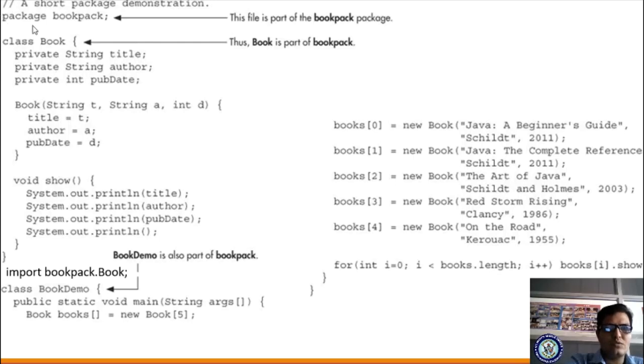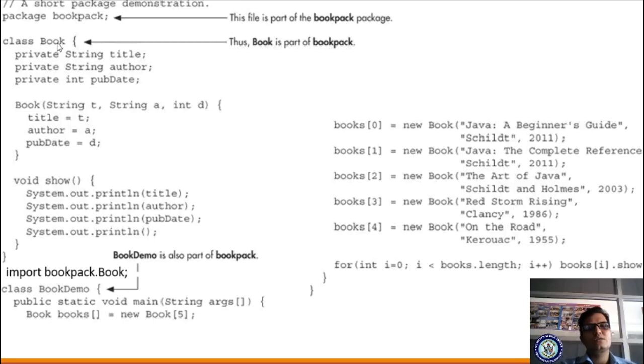What do we have to do? Package bookpack means I have to create the folder named bookpack in the bin folder, and you have to store this code in the bookpack folder. Okay, so now we will see. Before that we have to make it public. If you don't make it public, it won't work. Okay, I will show you how to run it in the next class.